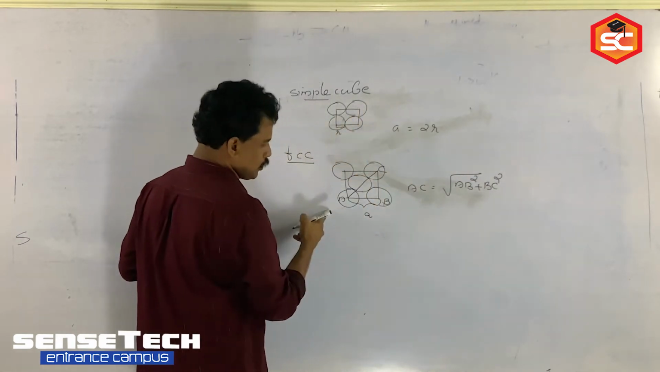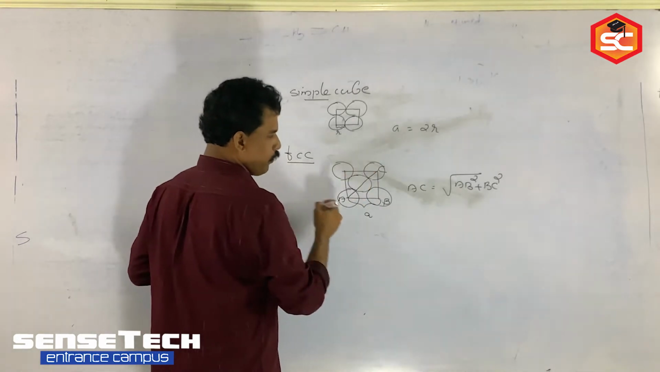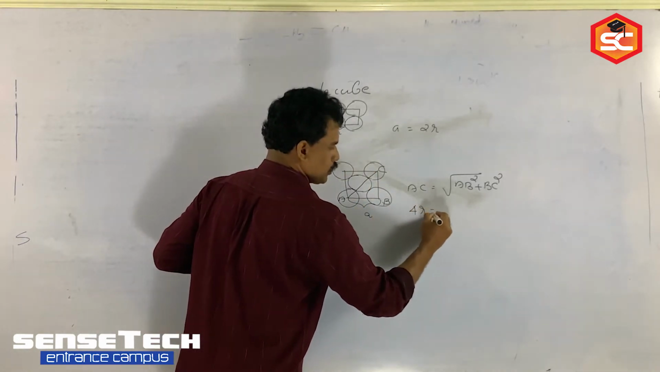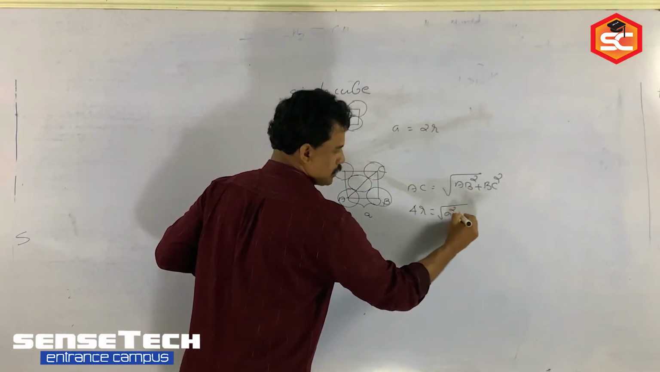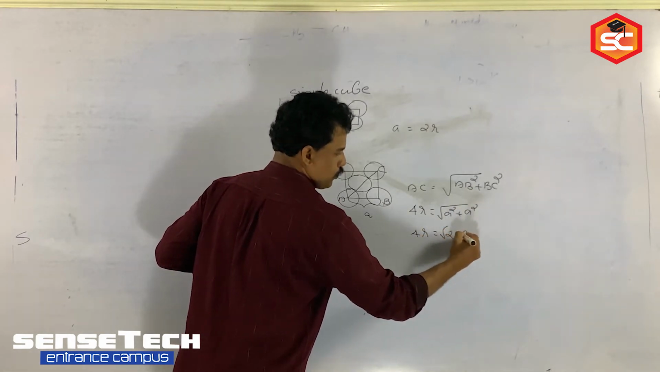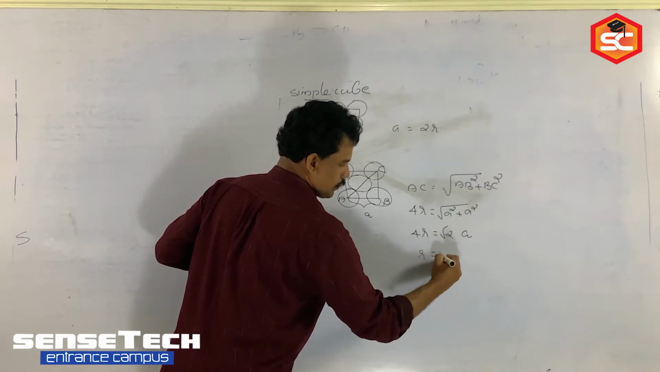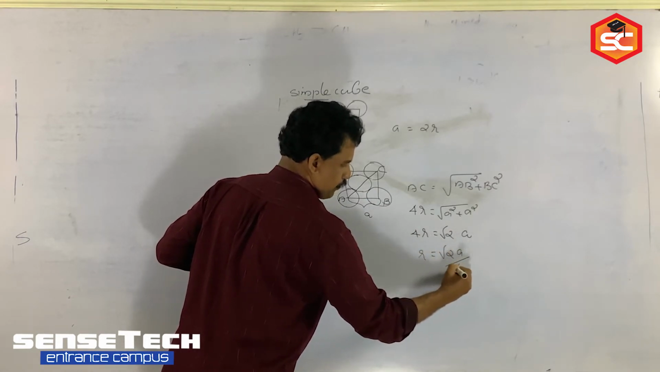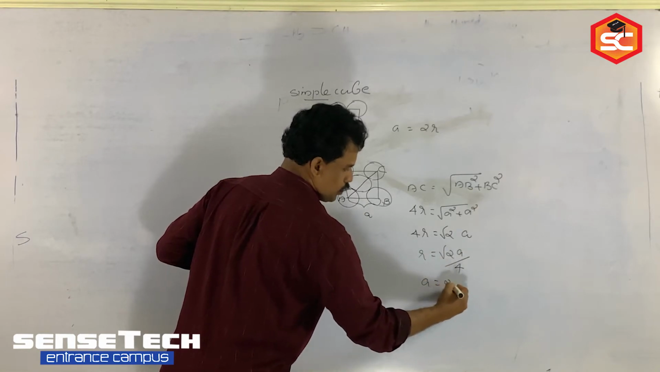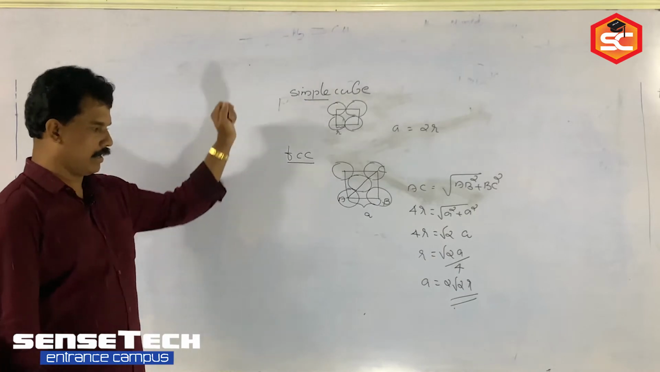So for the AC distance you have to consider R, 2R and one more R, so totally 4R. So 4R is equal to root of A square plus A square. So 4R is equal to root 2 A. So R is equal to root 2 A by 4, or A is equal to 2 root 2 R. So that is the relation between A and R in FCC.